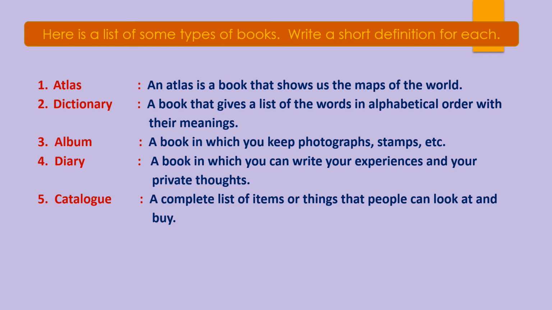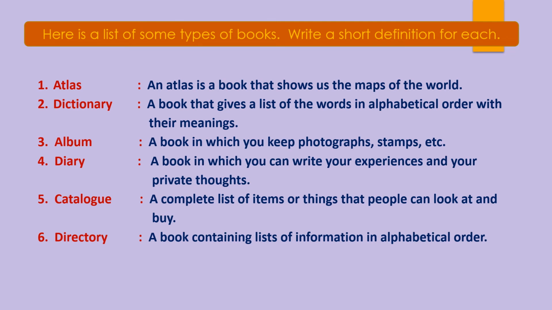Now next is directory. So what is a directory? Children, directory is a book containing a list of information, like phone numbers or addresses, or the information of the staff of any company. That particular book will be the directory of that company, no? Big companies, multinational companies. So that is directory. So a short definition for directory is a book containing lists of information in alphabetical order. Why do we put it in alphabetical order? So that it would be easy for us to search, isn't it?